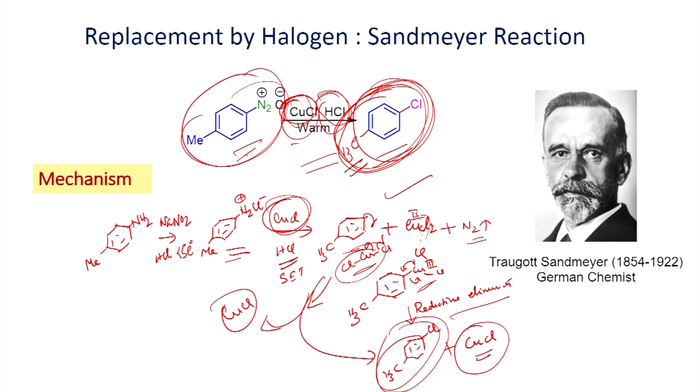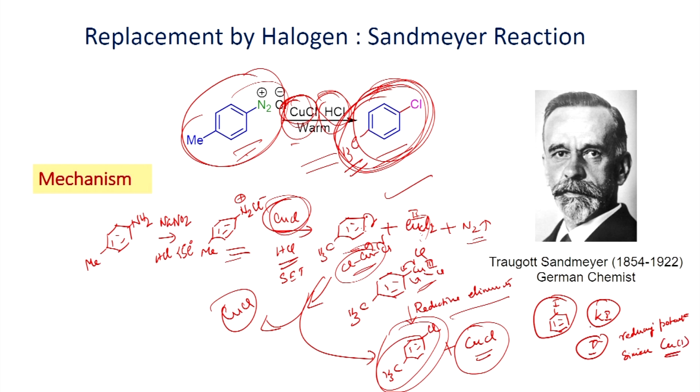However, when you want to make iodobenzene, for example, you can use potassium iodide, you do not need copper 1 iodide there, because this I minus has reducing potential similar to copper 1.